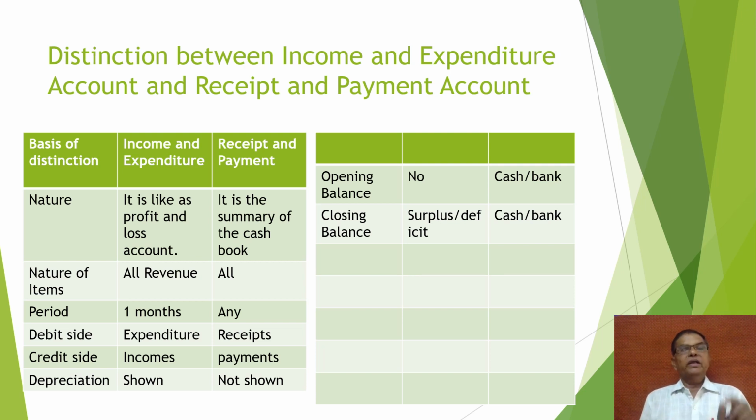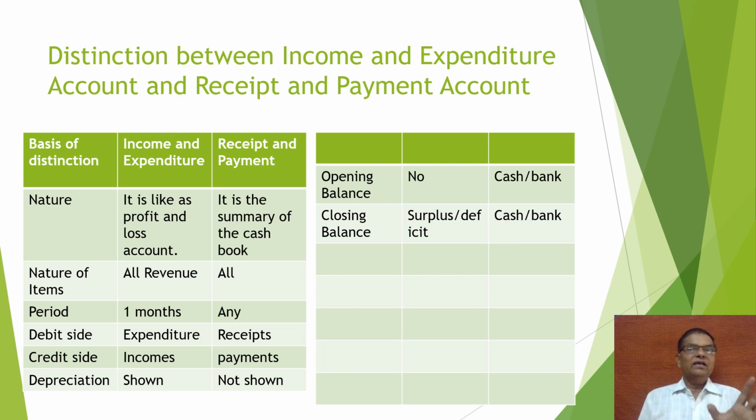Nature of item: in case of income and expenditure, all revenue items are shown, but in case of receipts and payment account, revenue plus capital, all types of expenditure and income are shown. Period: this is for 1 month or 1 year, or this may relate to any year. In income and expenditure account, on the debit side, all the expenditure are shown, but in receipts and payment account, all the receipts are shown.